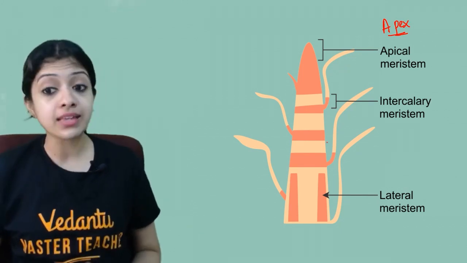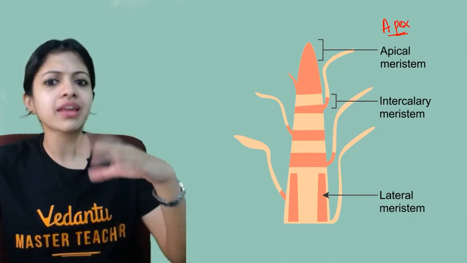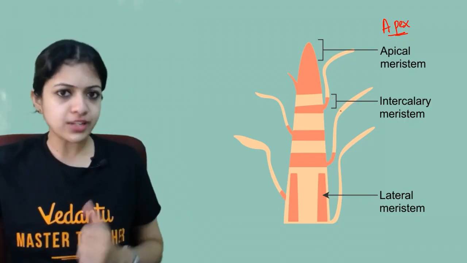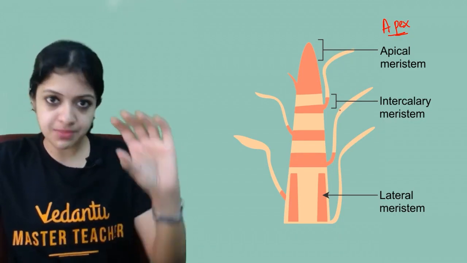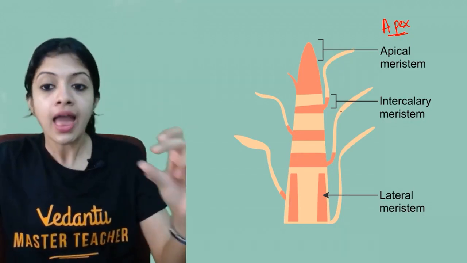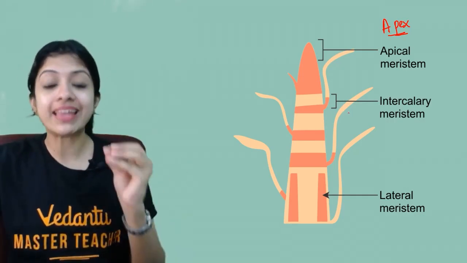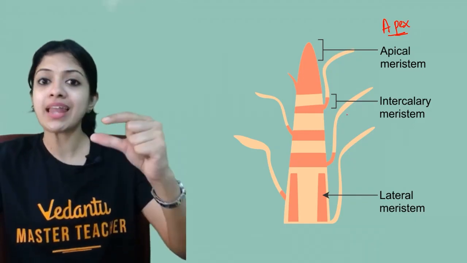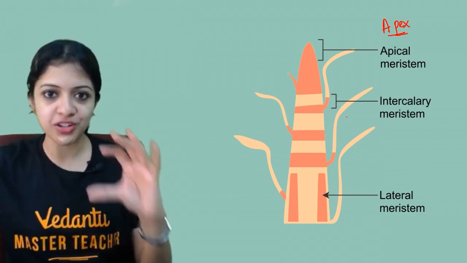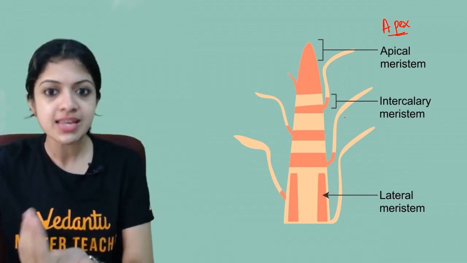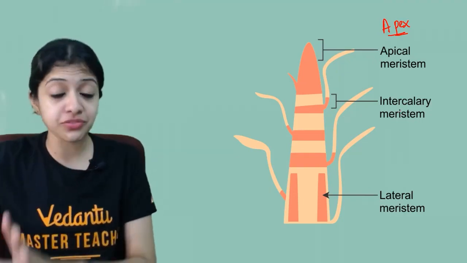Now coming to intercalary meristem. Intercalary meristem, as you can see, is found somewhere in the middle region. It's not the tip of the plant body; rather, they are found at the internodes, the spaces between adjacent nodes in a plant body. Not to worry, in case you don't know what a node is also, we are coming to more details about that very soon. Within 2-3 minutes, I'll be telling you each of these in detail.